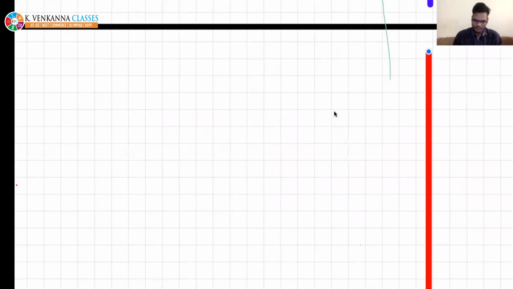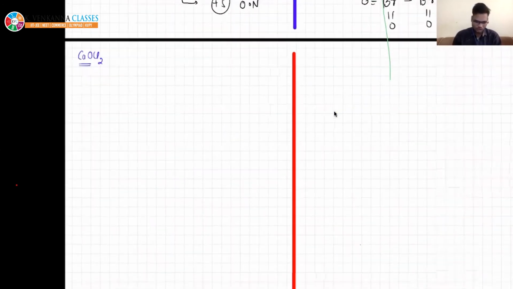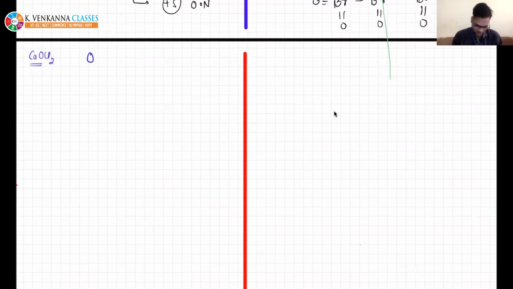And one more important thing, the next example is calcium oxychloride. So I am just asking, what is the oxidation number of calcium in this? We know that it belongs to alkaline earth metal, so it must be +2. It is fixed. And the oxidation number of oxygen is also fixed, that is -2. Okay, so this structure, it is like this.